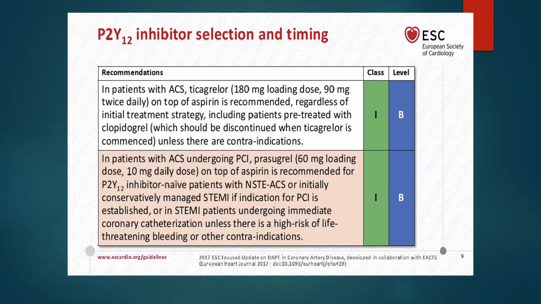In patients with acute coronary syndrome undergoing PCI, prasugrel 60 mg loading dose on top of a 10 mg daily dose on top of aspirin is recommended for P2Y12 inhibitor naive patients with non-ST elevation acute coronary syndrome or initially conservatively managed STEMI if indication of PCI is established, or in STEMI patients undergoing immediate coronary catheterization, unless there is a high risk of life-threatening bleeding or other contraindications. It means that this was changed a little bit. You can use it in STEMI patients, but this is not our topic today.